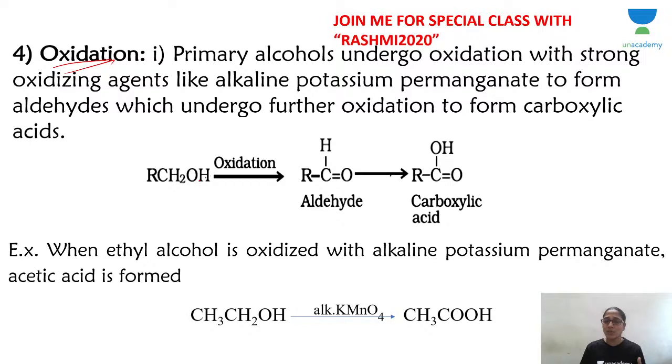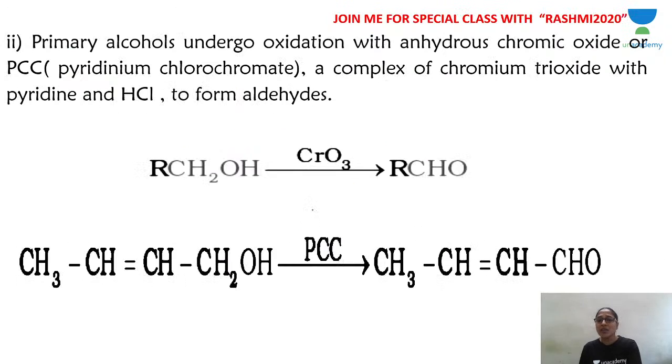We know all the oxidizing agents which are available. If you use a strong oxidizing agent like potassium permanganate, primary alcohol is converted first into aldehyde, followed by oxidation to give carboxylic acid. So primary alcohol will be converted into carboxylic acid if we use a strong oxidizing agent. If you want the reaction to stop at the aldehyde, then you have to use CrO3 or PCC, pyridinium chlorochromate. PCC is the short form for pyridinium chlorochromate. You use CrO3, chromic oxide, or PCC.